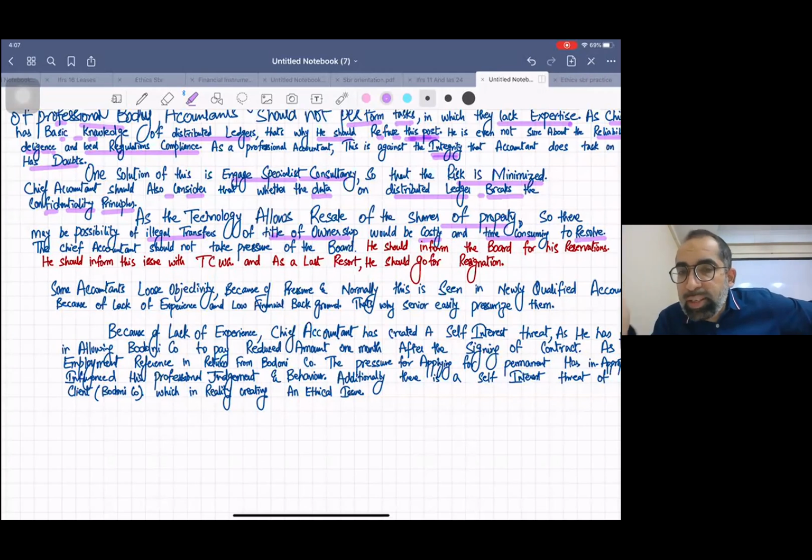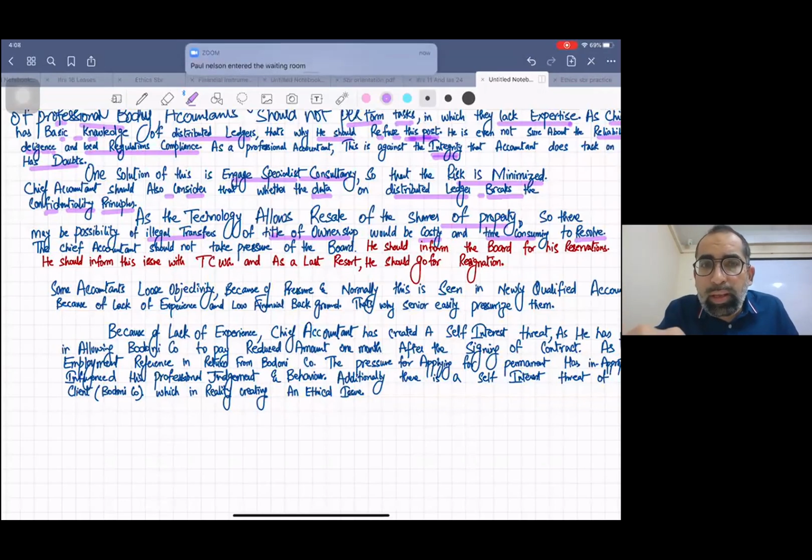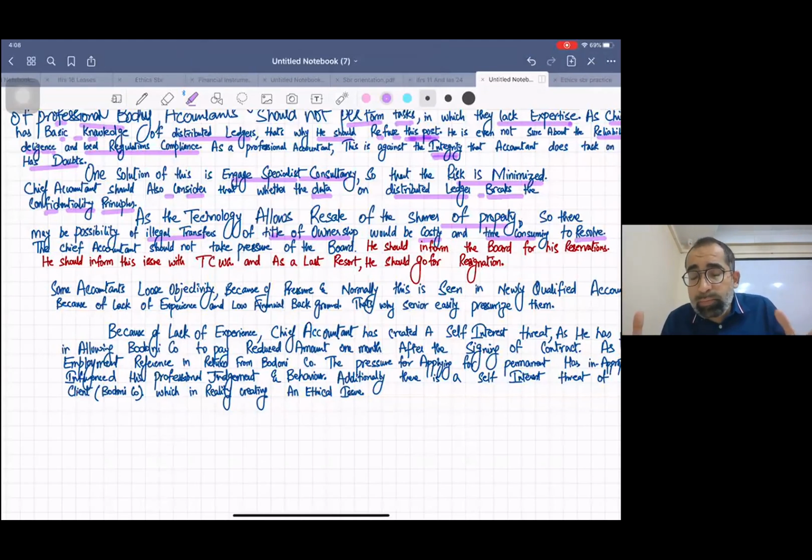This thing is written here. That means you can buy or sell shares through this system. But yes, listen, these are the risks. As this system is unknown, not known to everybody, only few people know. So yes, it may happen that they do illegal transfers. Okay, so that's also risky. And once this illegal transfer is done, then it will be very costly and very time consuming for the organization to resolve it.